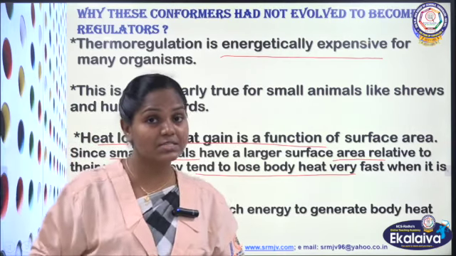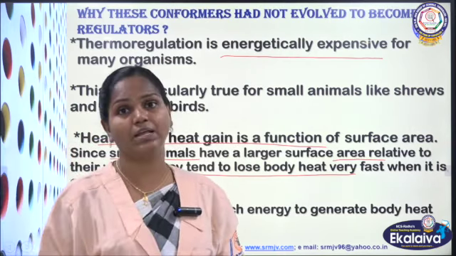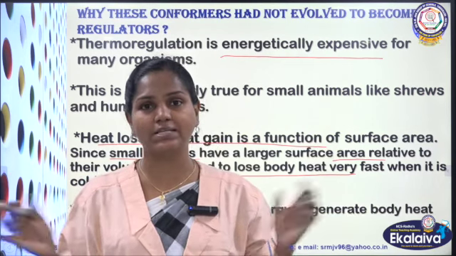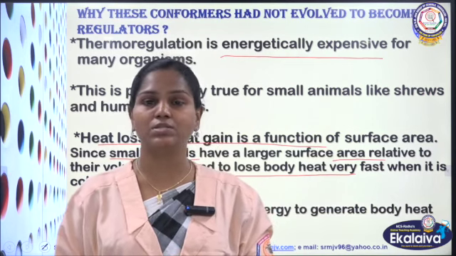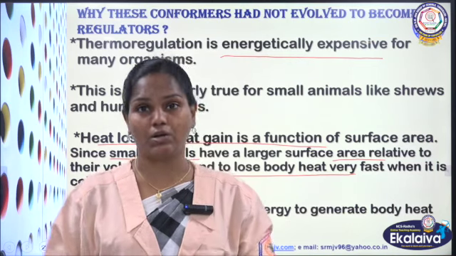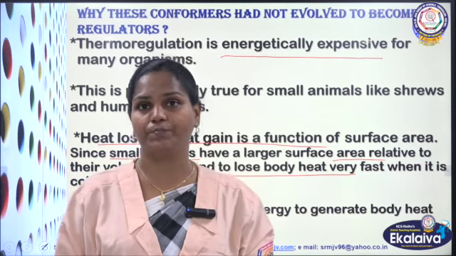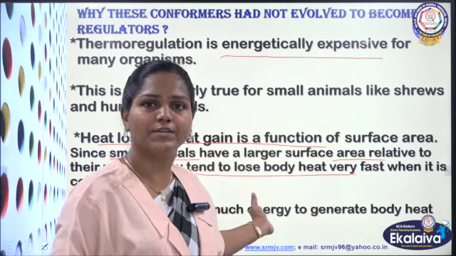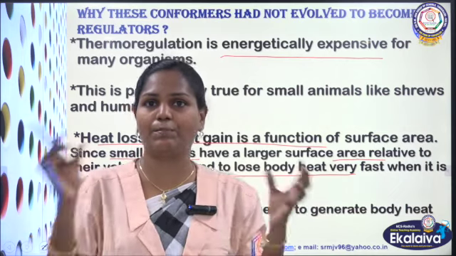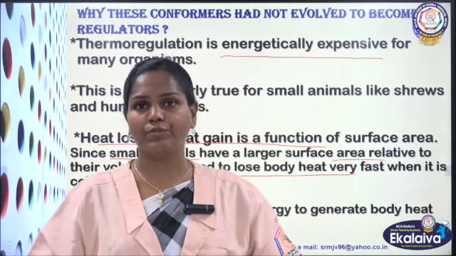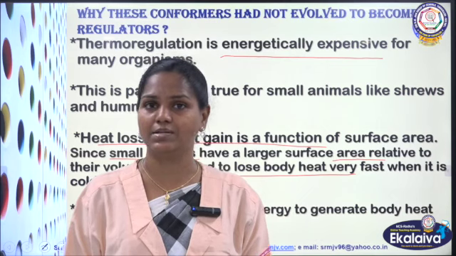Because of this reason, the animals present in polar regions will be larger in size. Smaller animals cannot adapt to lower temperature. The reason is the surface area: with more surface area compared to body volume, so much heat is lost that they cannot survive in that condition.